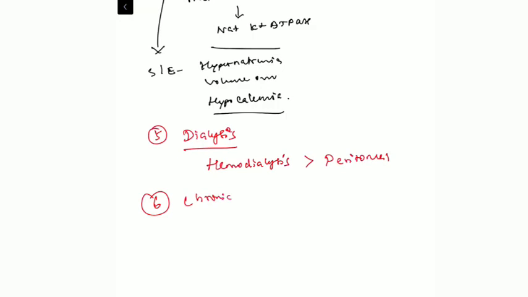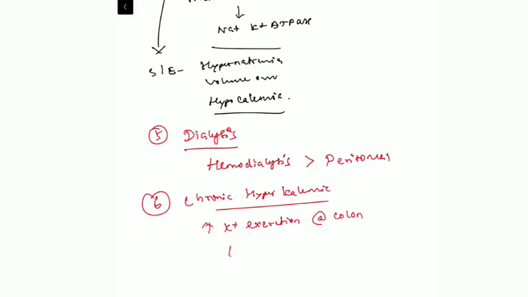For the treatment of chronic hyperkalemia, we need to reduce potassium reabsorption. That means we need to increase potassium excretion at the colon. For that we use K binders. K binders are drugs which bind to the secreted potassium at the level of the colon by creating a transcellular potential difference. By binding all the secreted potassium, it increases the potassium channel activity in the colonic cells, which in turn causes excessive loss of potassium at the level of the colon.